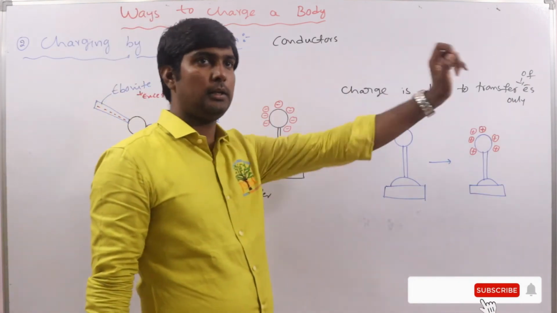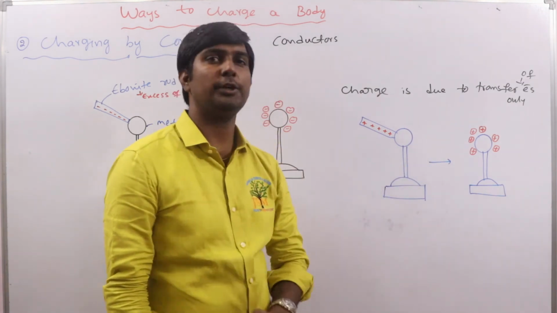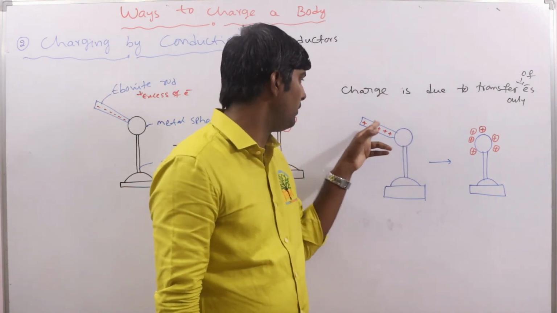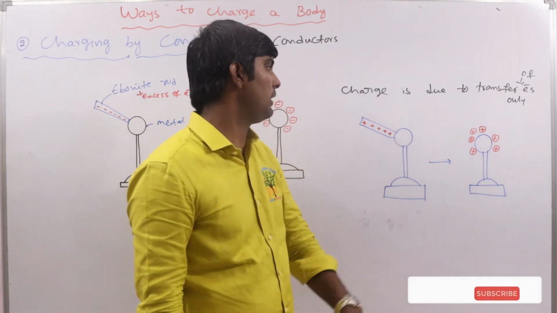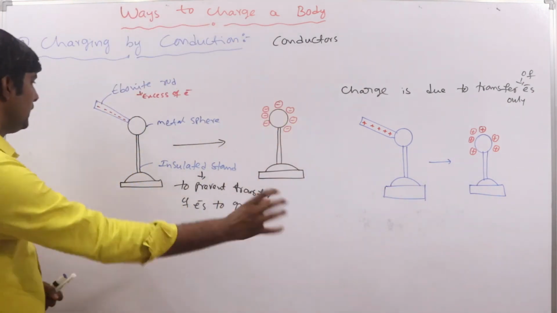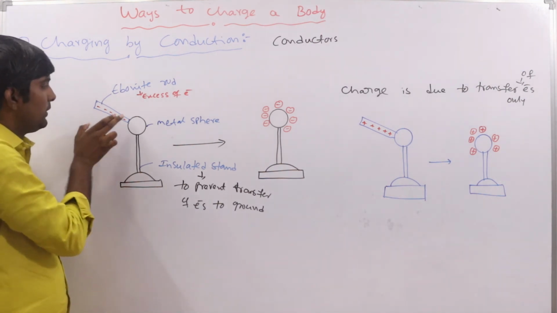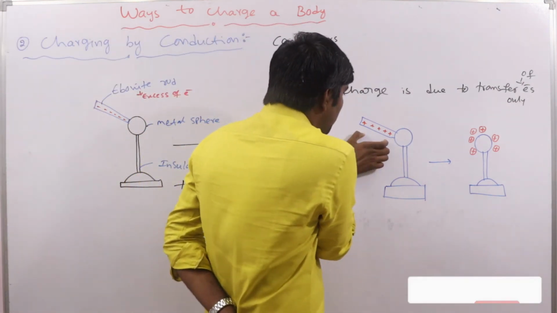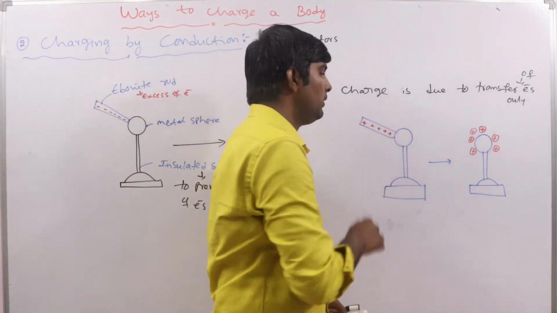Now, in the same manner, suppose this metal sphere comes in contact with a positively charged body. Then what happens? Electrons are transferred from the sphere to the body, because it is positively charged, that is, electron deficient. So with electron transfer from the sphere to the body, the metal sphere gets the positive charge. Very simple. If the body has an excess of electrons, electron transfer is from the body to the sphere, so the metal sphere gets the negative charge. And when a positive body comes in contact, electron transfer is from the sphere to the body.